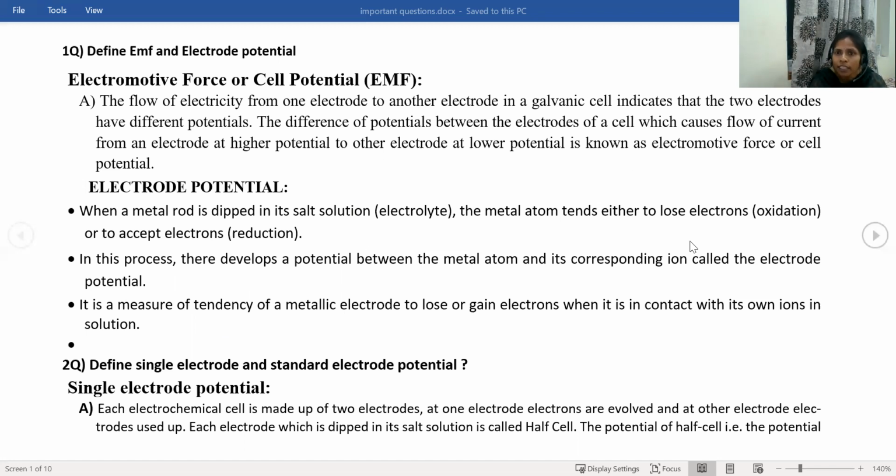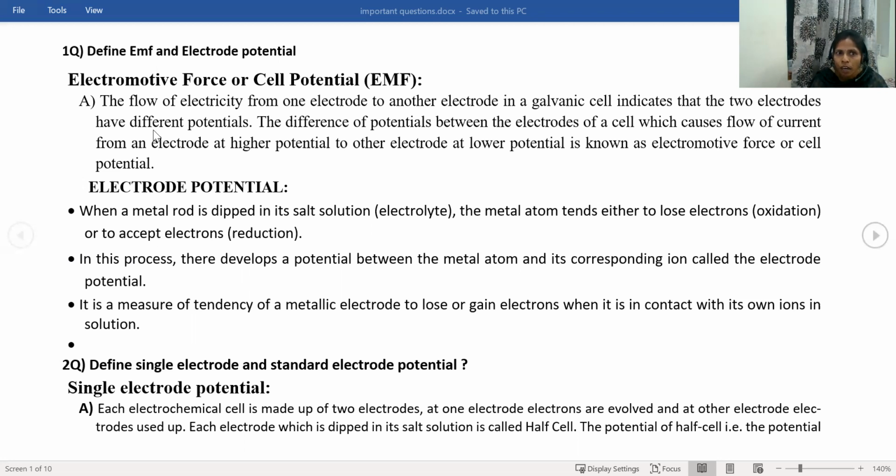When the metal either loses or gains electrons, we get an ion, either a positive ion or a negative ion. So the potential that develops between the metal atom and its corresponding ion is called the electrode potential. You can write the definition from here to here.